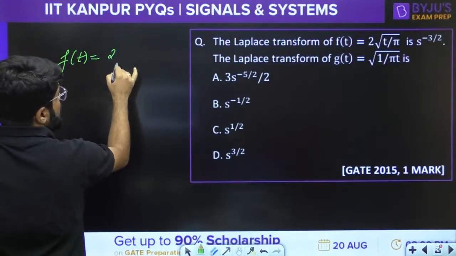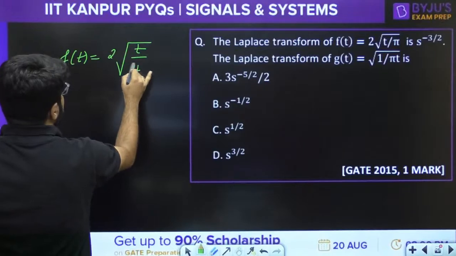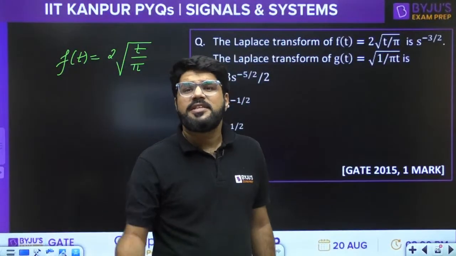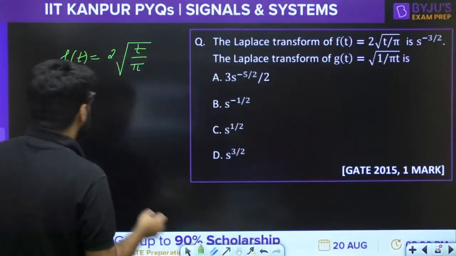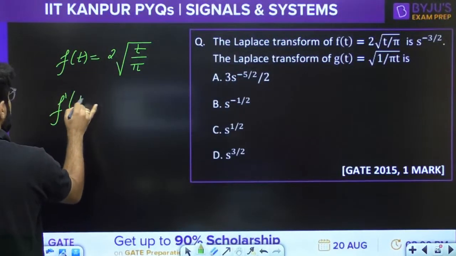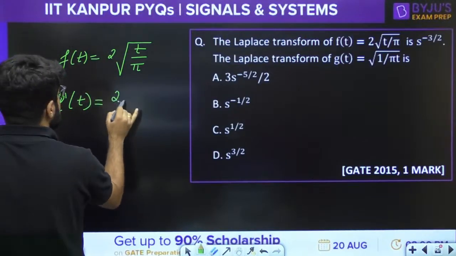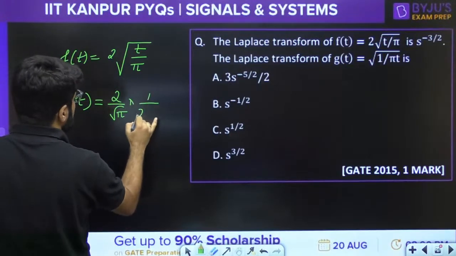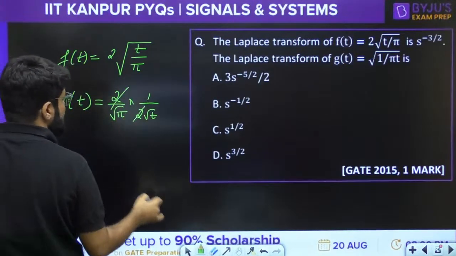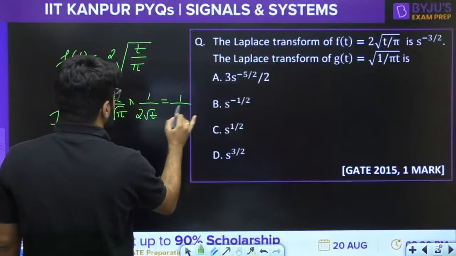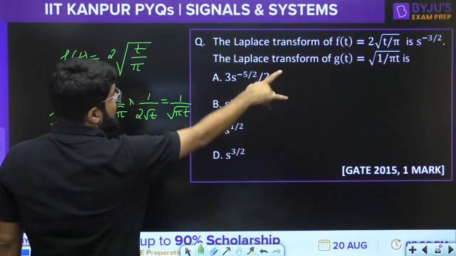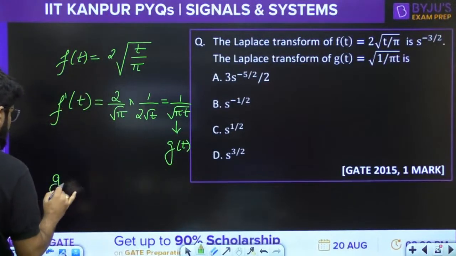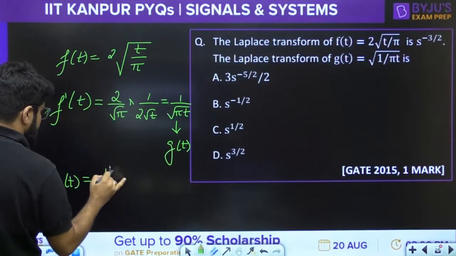f(t) is 2 under root t by pi, and in the given signal g(t), it is 1 divided by root t. So what is the differentiation of root x? 1 upon 2 root x. So when you differentiate f(t), this is 2 upon root pi, and root t differentiation is 1 by 2 root t. So see, the 2 cancels, you are getting 1 by root pi t, and that is actually g(t). Now the question is solved. g(t) is f dash t.